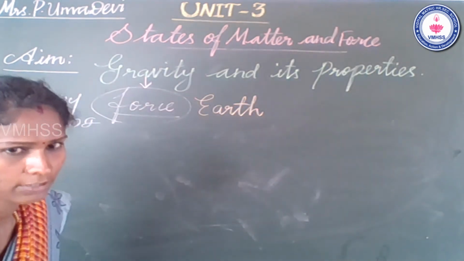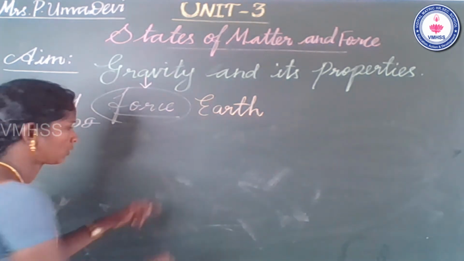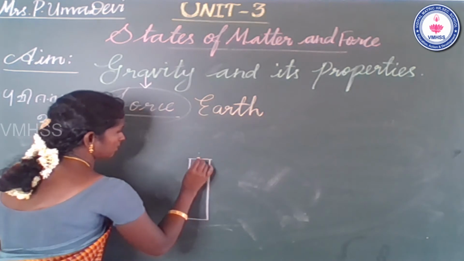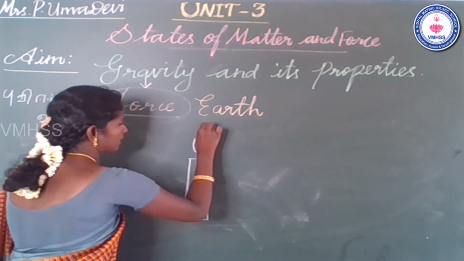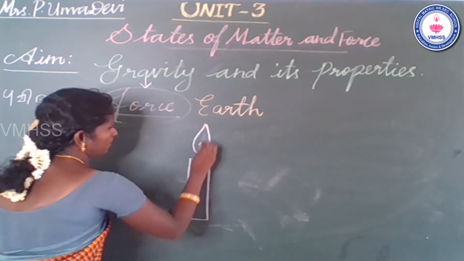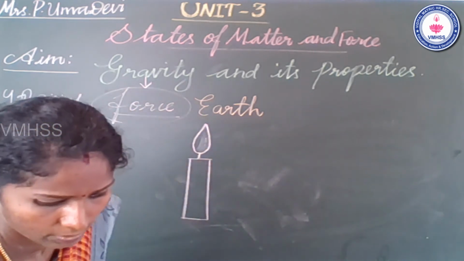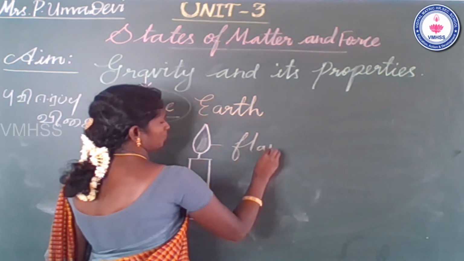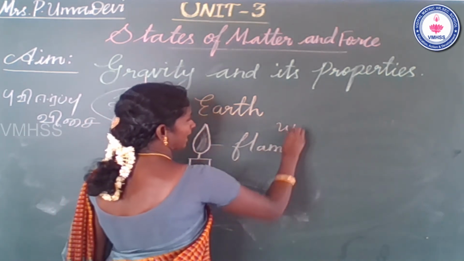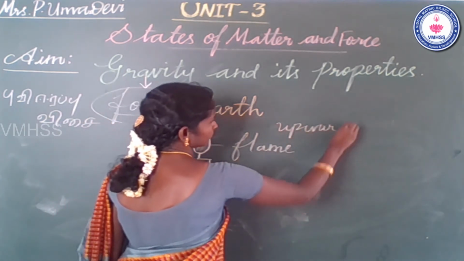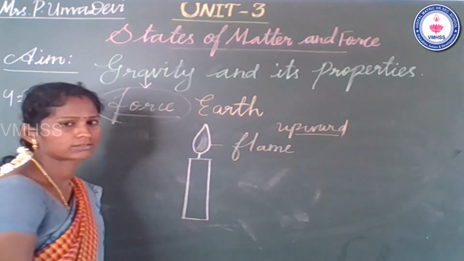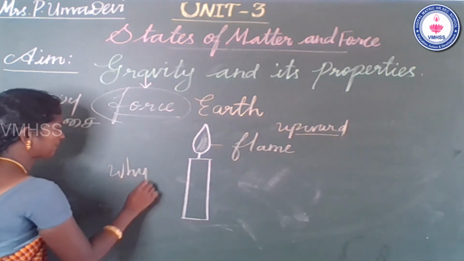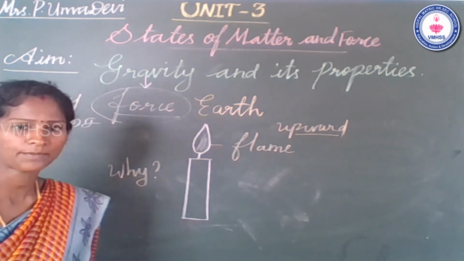What can you observe? Imagine the candle. That is the flame part, burning in the upward direction, right? Why? What's the reason?